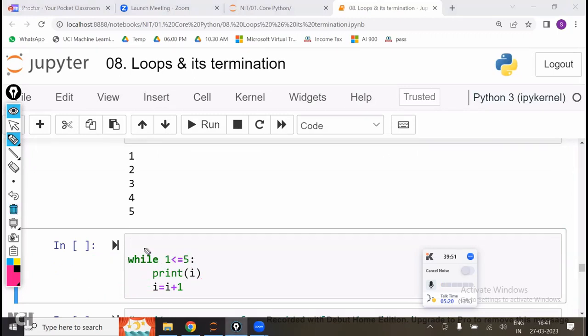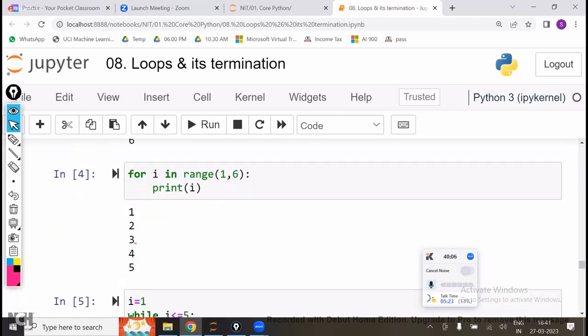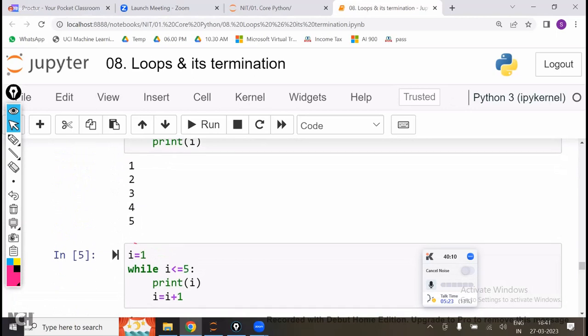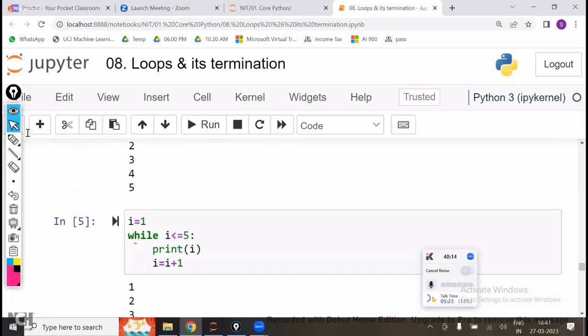So that is the reason why we have to write here i is equal to 1 first, and here you have to take with respect to i. Now different i values it is going to select. Now same answer, 1, 2, 3, 4, 5, same one. Got the point now? It is clear. What is the difference between while loop versus for loop? In the for loop, you are going to write like this. In the while loop, you are going to write like this. Answer is same.